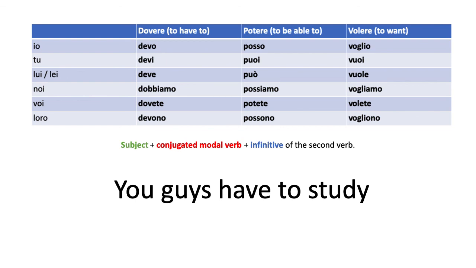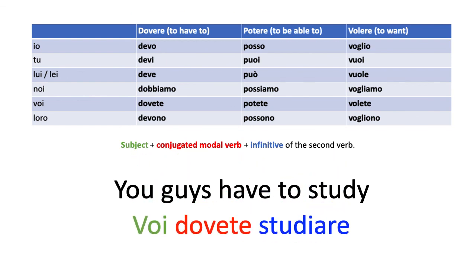Right? So we say voi dovete. And to conclude our sentence, how do you say to study? I hope that when you do remember, studiare, right? Studiare. So combining the three things, voi dovete studiare. You guys have to study. Okay?